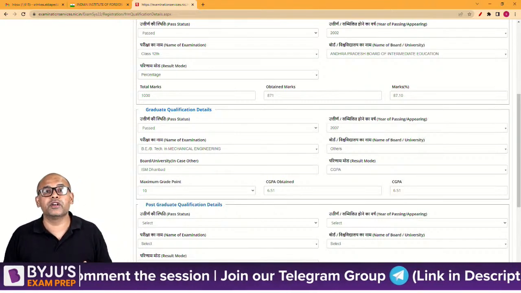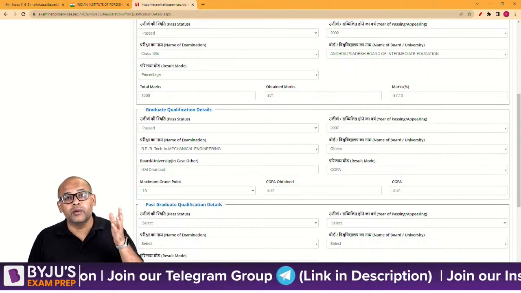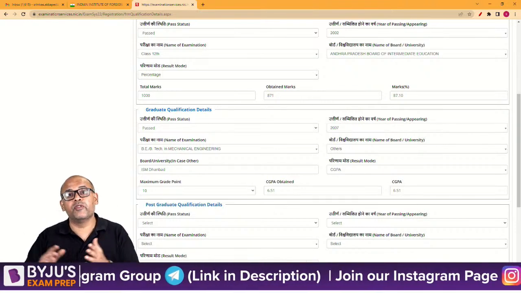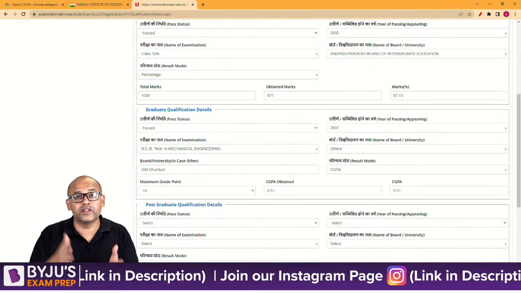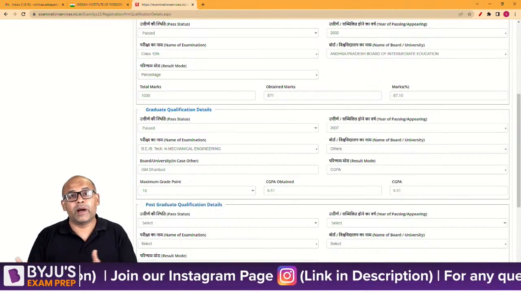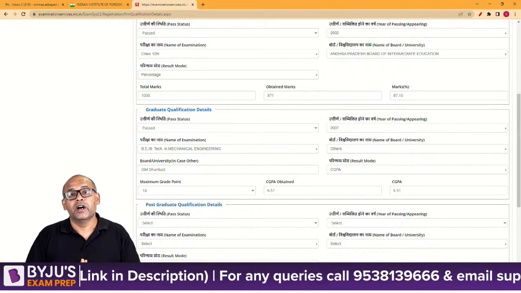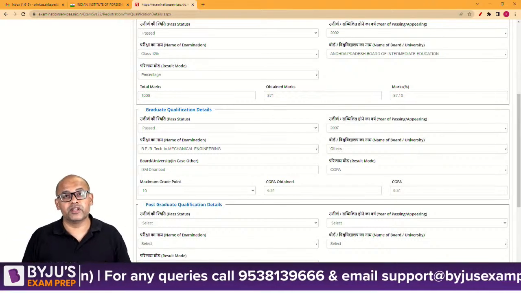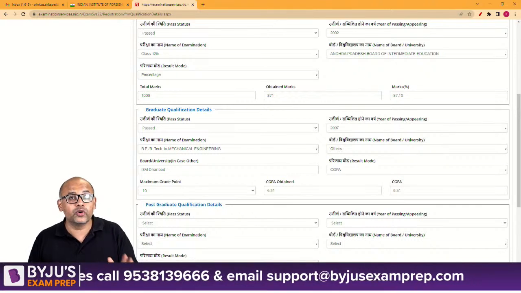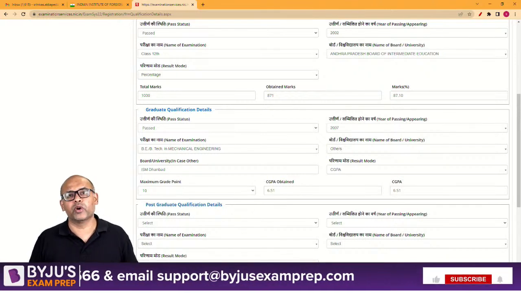But if you're in your first year or second year, you will not be filling the form this time; you'll be filling it in the next year as an engineer. Or if you're in the first year of a three-year bachelor's, then in the second year or third year first semester you'll be filling this form. So make sure that you don't let go of your graduation score. It's very, very important, guys.